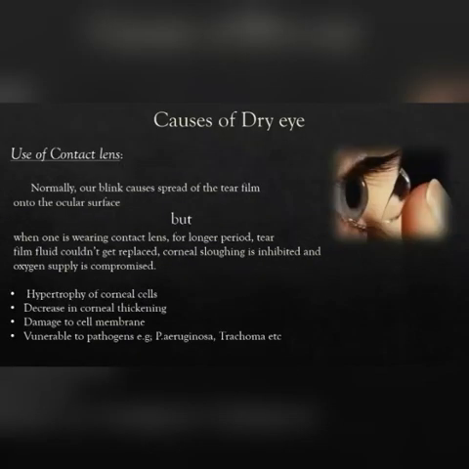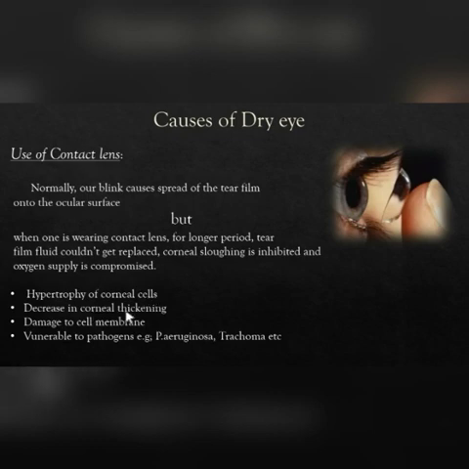Causes of dry eye: use of contact lens. Normally when we blink, it causes a spread of tear film all over the ocular surface. But when one is wearing contact lens, the tear film fluid underneath the lens is not getting replaced efficiently, and debris gets accumulated, leaving the cornea oxygen deprived, which can cause hypertrophy of corneal epithelial cells and decreased thickness of the cornea,